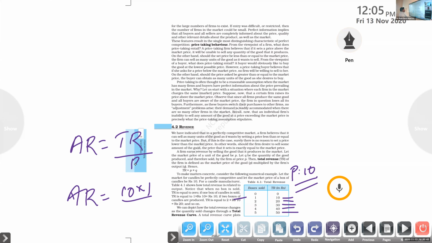the quantity Q. What is the quantity here? 1 only. So what is the answer here? 10, which is the price of the commodity. Coming to 20, take 20. What is the quantity sold here? 2. Divided by Q.